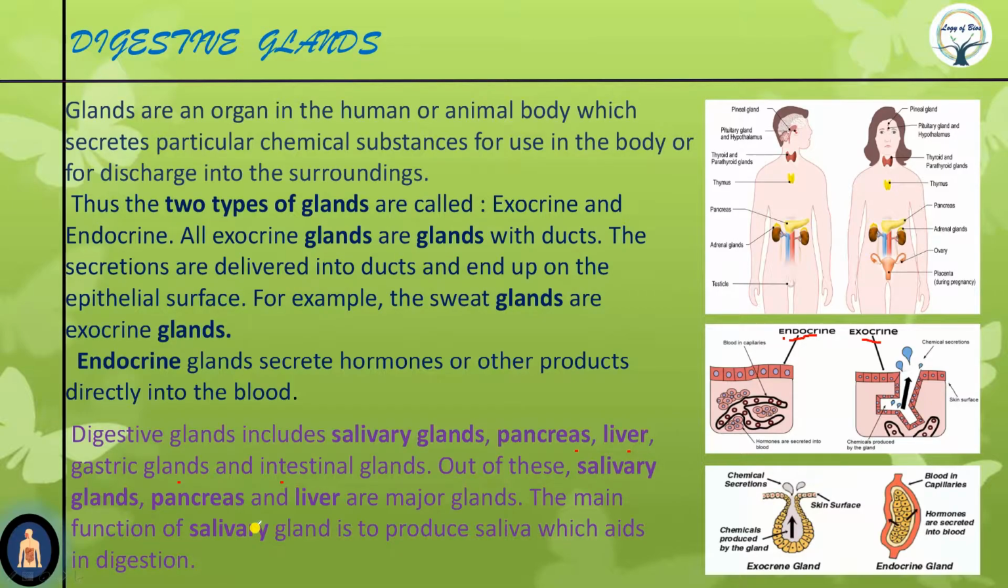Now, digestive glands include the salivary glands, the pancreas, the liver, the gastric glands, and the intestinal glands. Out of these, the salivary glands, pancreas, and liver are the major glands, and there are some minor glands also. So, we will discuss each of them separately.